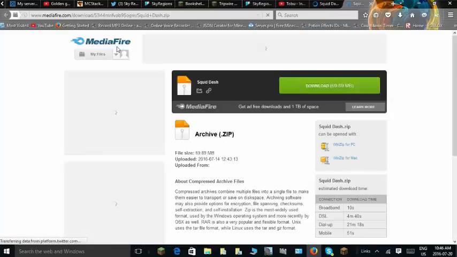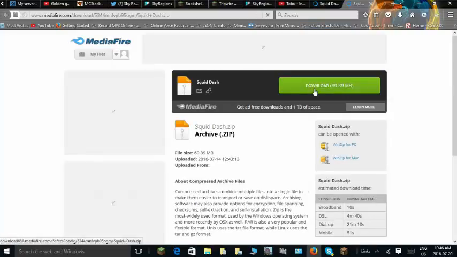For any map on Planet Minecraft, just bring it to your download page, and it's going to bring me to Mediafire, where I uploaded it, so I can just click download.